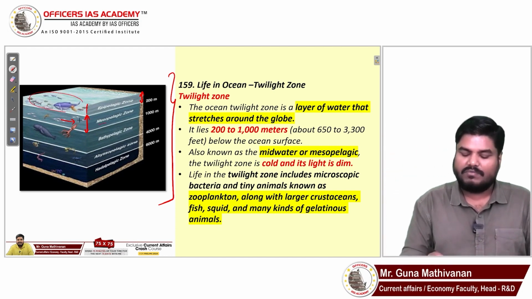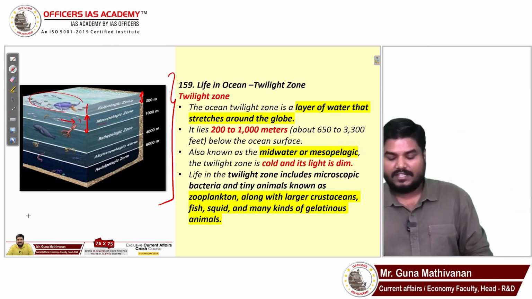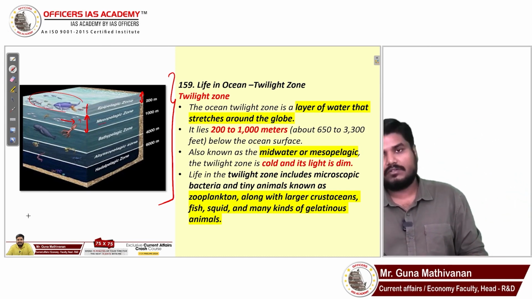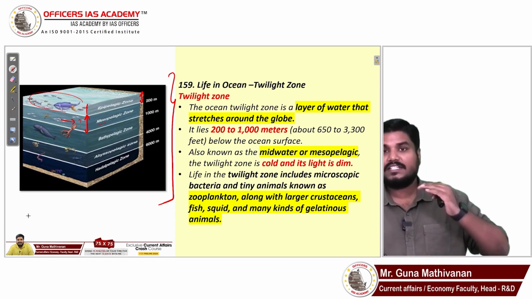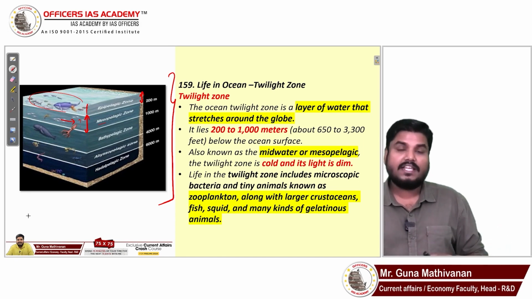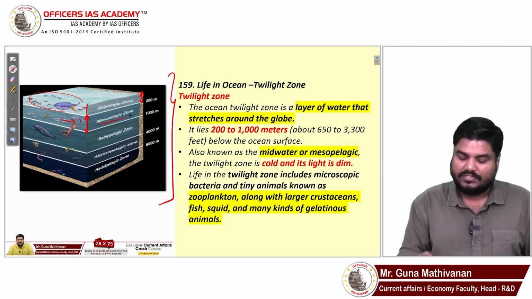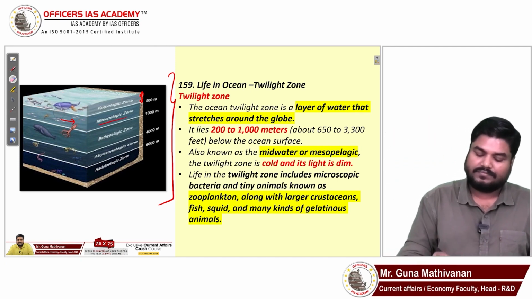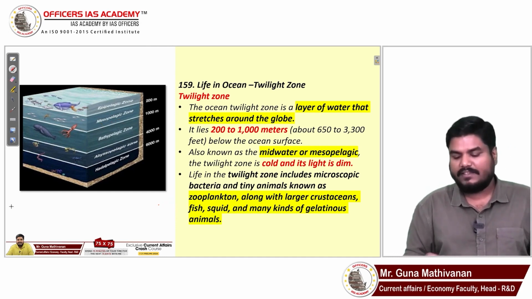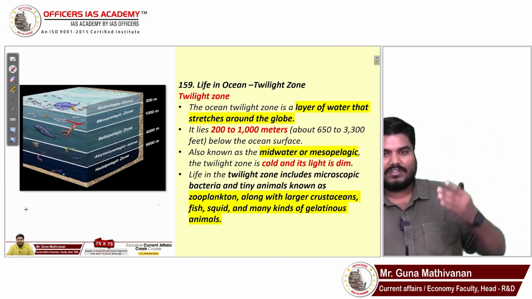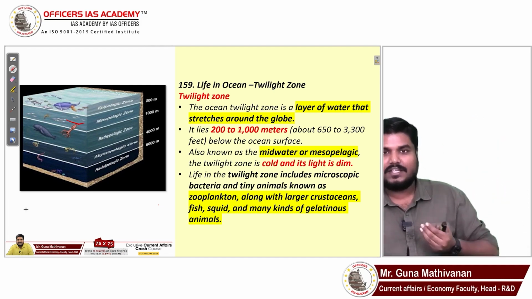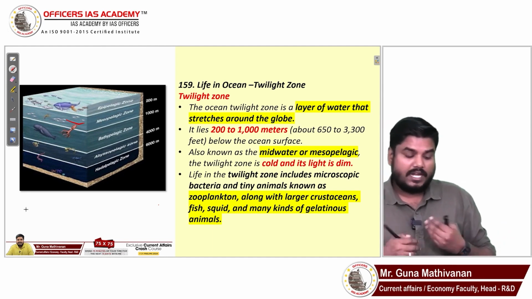In the mesopelagic zone, what will you find? You will find microorganisms, zooplanktons. You will find some kinds of fish, squid, crustaceans. Crustaceans means shelled species, right? Gelatinous animals, jellyfish. All these you can find in this mesopelagic zone. This zone is very important for various reasons. But before that, I said this zone is darker. Relatively, because sunlight reduces, it will be dim and cold.